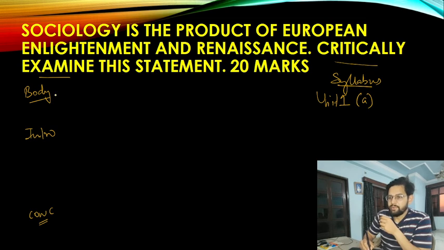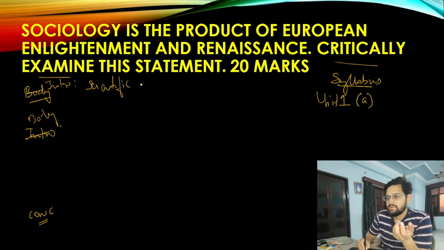And what are we going to write in the first part, the introduction? Okay, sorry, the first part will be the introduction. In the introduction, you need to speak about what sociology is all about. You will write a basic definition of the subject, which means sociology is a scientific attempt to understand society.